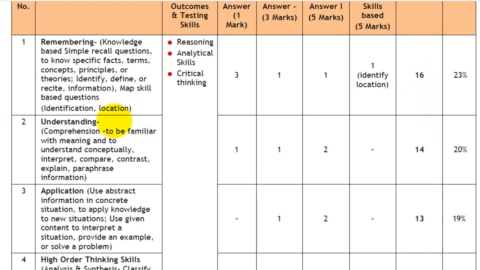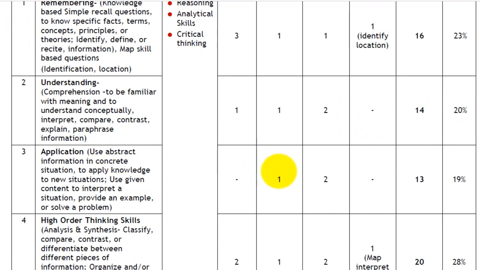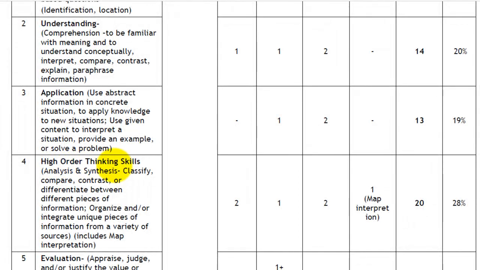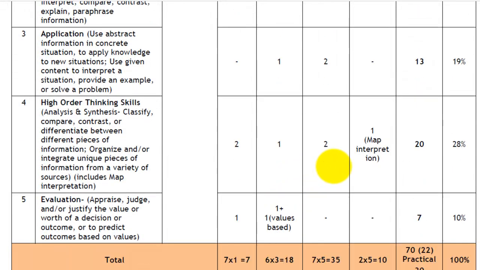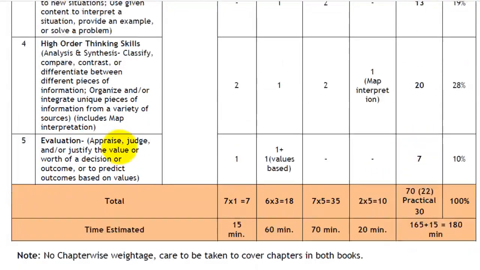Questions based on understanding, there will be 1 question of 1 mark, 1 question of 3 marks and 2 questions of 5 marks each, totaling to 14. Questions based on application, there will be 1 question of 3 marks and 2 questions of 5 marks each, totaling to 13. Questions based on high order thinking skills, there will be 2 questions of 1 mark each, 1 question of 3 marks, then there will be 2 questions of 5 marks each and 1 map interpretation of 5 marks, totaling to 20.